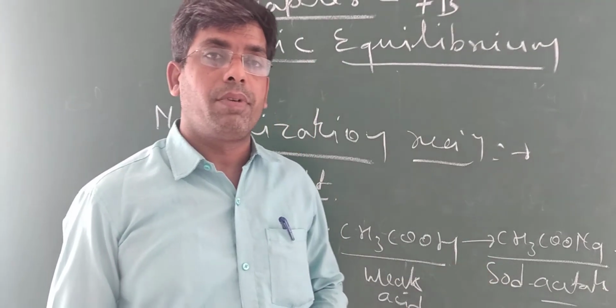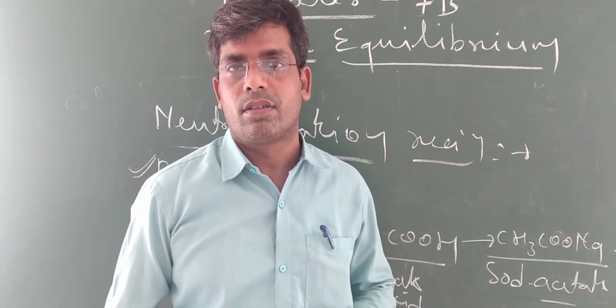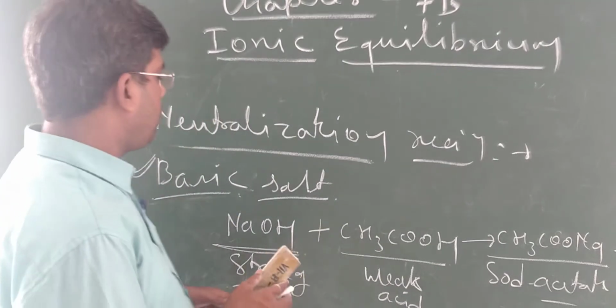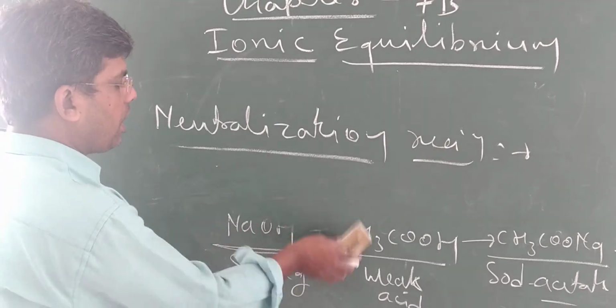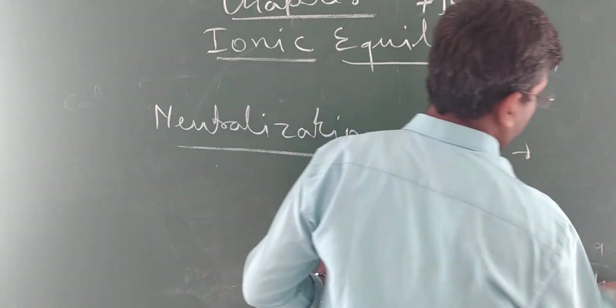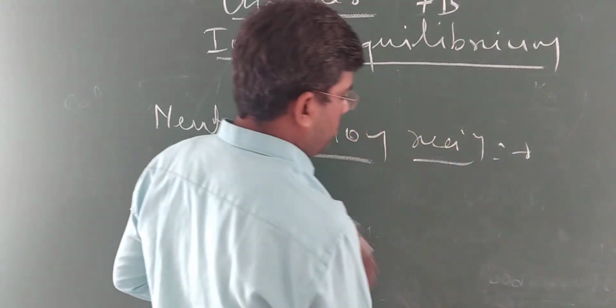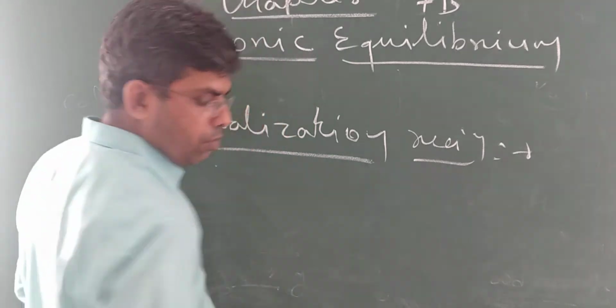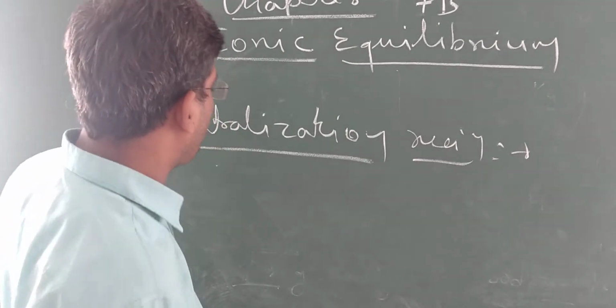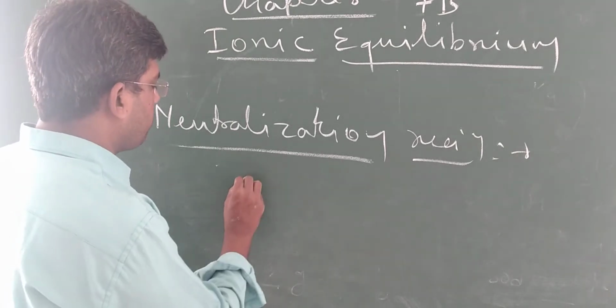A double salt is made up of two salts, like Mohr salt, ferrous ammonium sulfate.